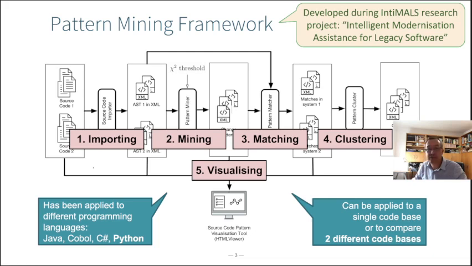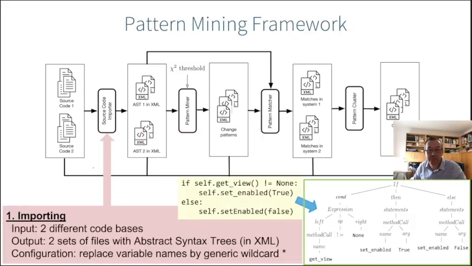In the next few slides, I will walk you through the 5 main components of the architecture of our pattern mining framework to give you a high-level idea of how it works. The first component of the architecture is an importer, which converts a source code base in some programming language into a set of ASTs or abstract syntax trees.